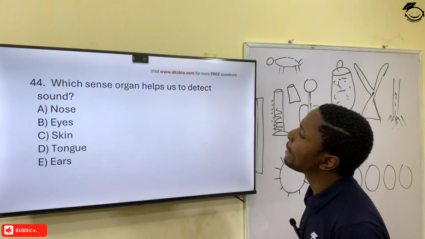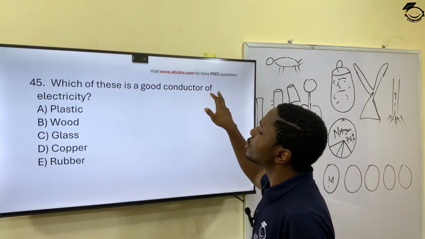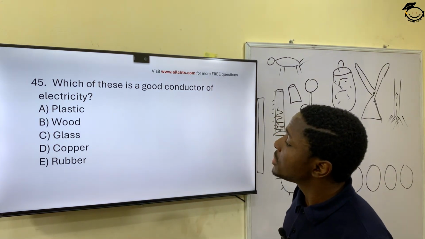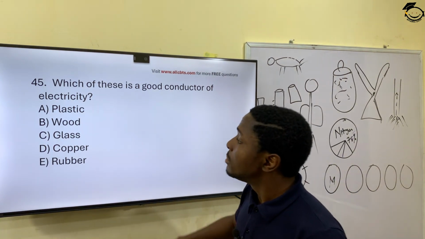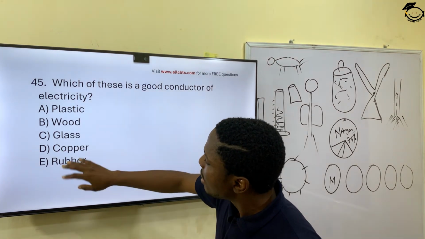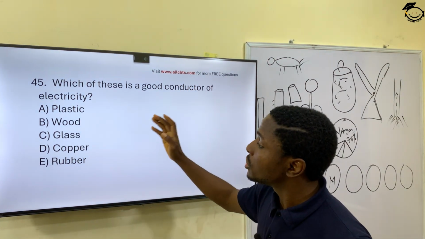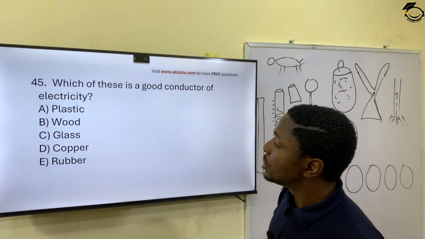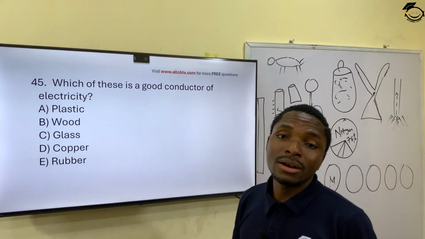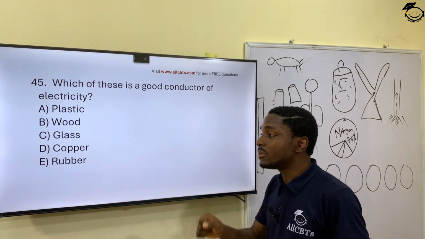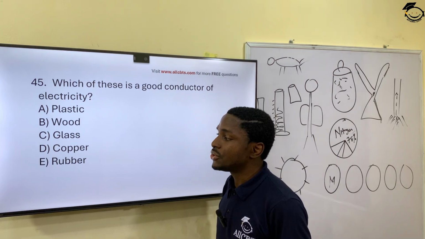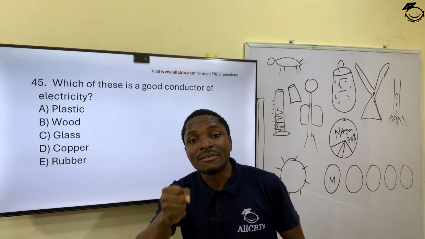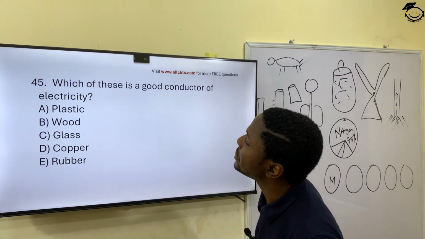45. Which of these is a good conductor of electricity? In this case, you have only one that is a very good conductor. Others could also be classified as weak conductors, like wood. It's a weak conductor, but you have copper, which is a very good conductor. In fact, it's one of the best conductors of electricity. So that's why you often hear that we use copper wires. Why? Because they are very good conductors of electricity.